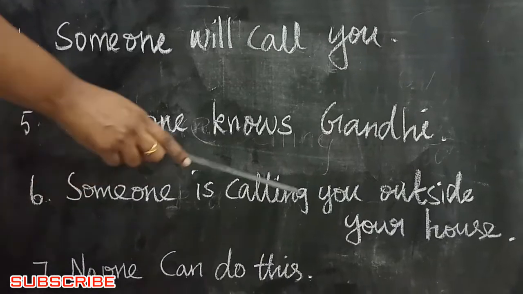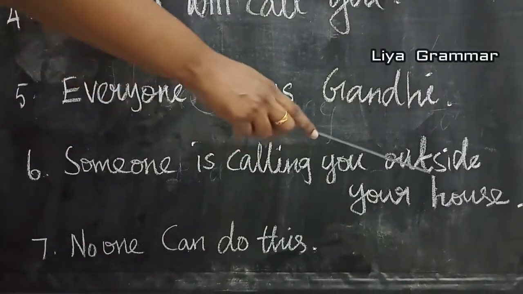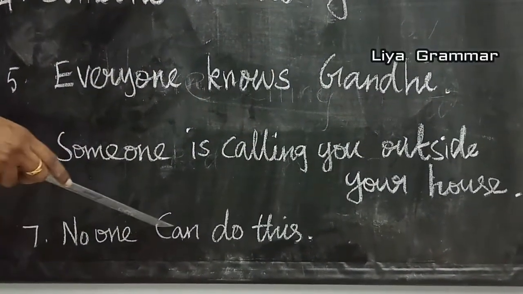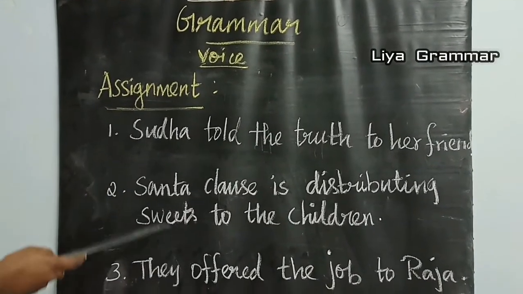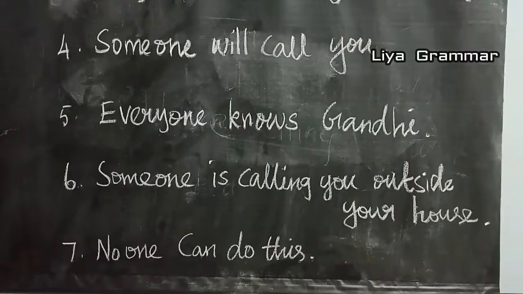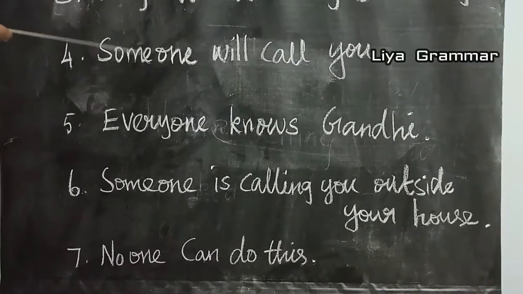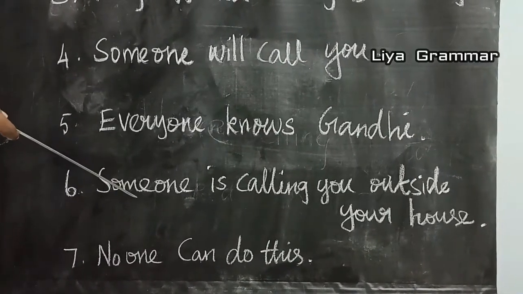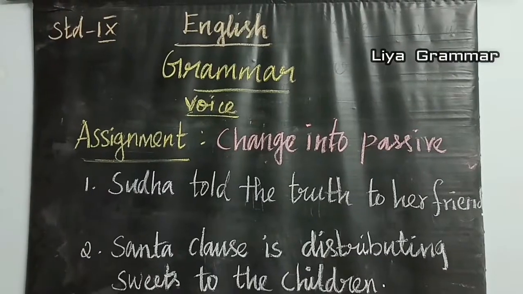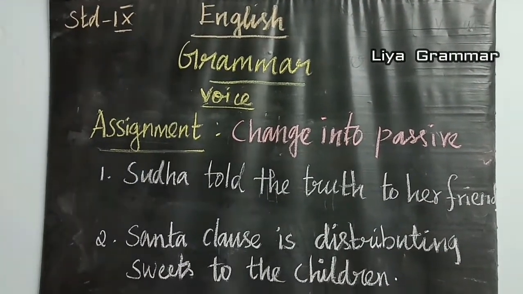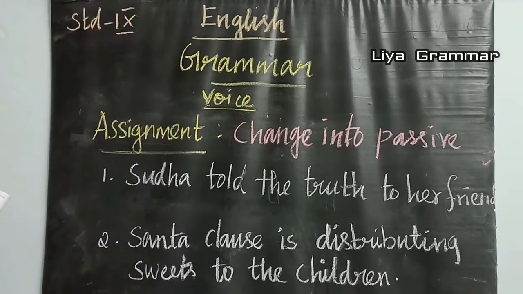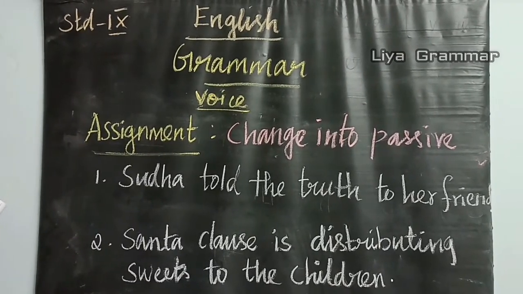Someone is calling you outside your house. No one can do this. The first three are statements with two objects. The next four are statements with indefinite subject. Totally I gave seven sentences. You change them into passive voice. I hope you will complete the homework before the next class.